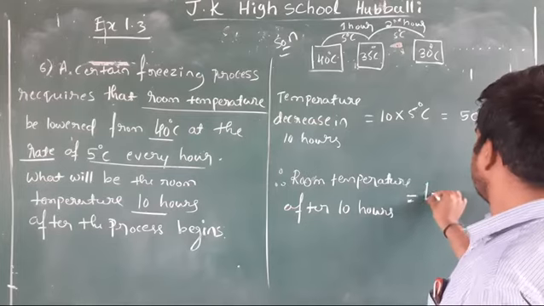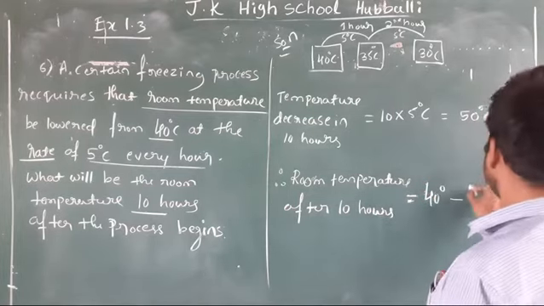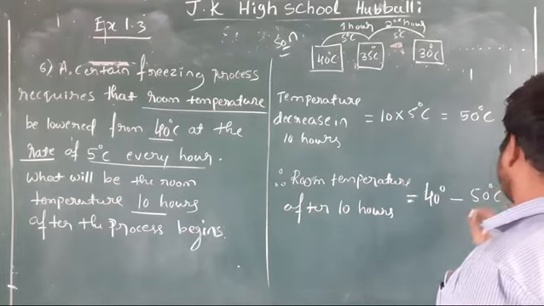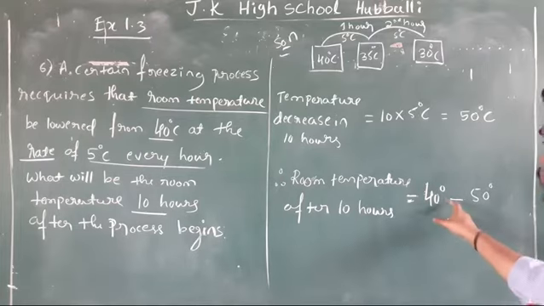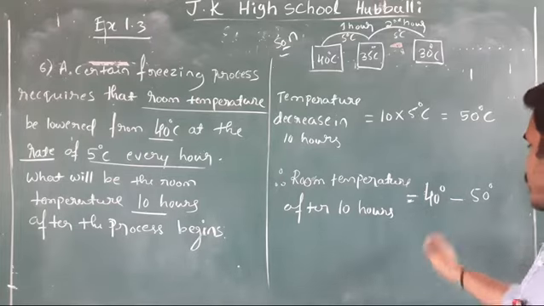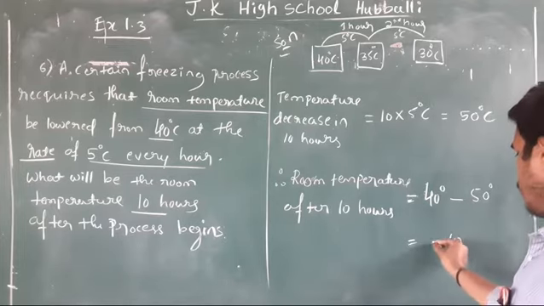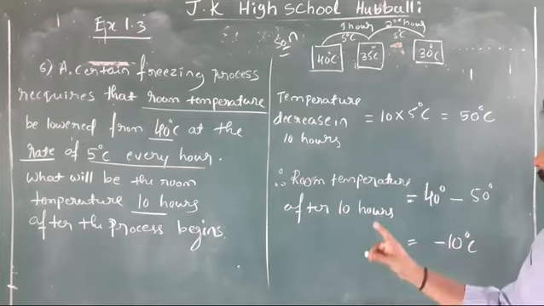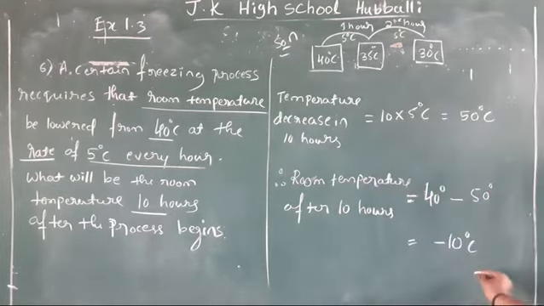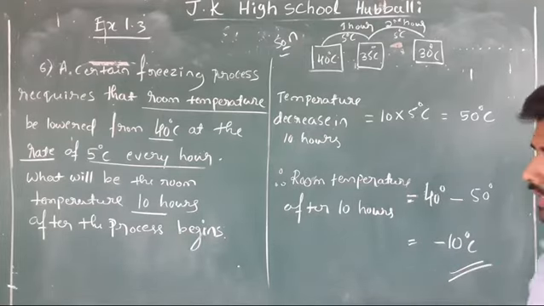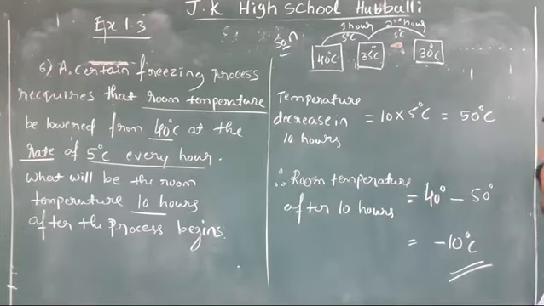The initial temperature of the room is 40 degrees Celsius minus how much you have to decrease? 50 degrees Celsius you have to decrease. So 40 minus 50 will give you how much? This is positive, this is negative, subtraction. 50 minus 40 will give you 10, and with the greater number's sign, minus 10. So the final room temperature after 10 hours is minus 10 degrees Celsius. Okay, this is the way you can solve this, note it down.